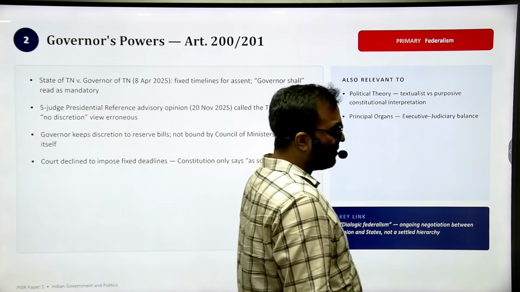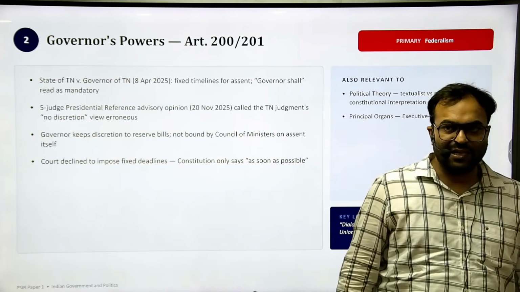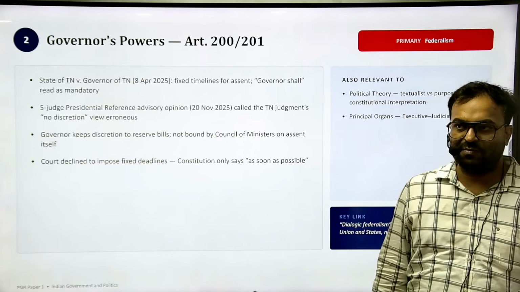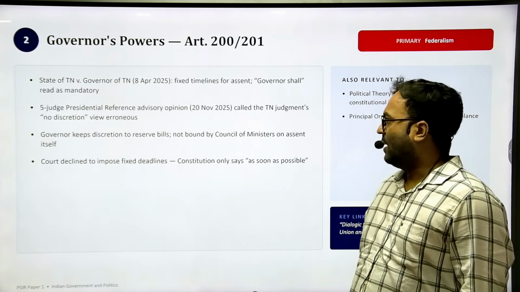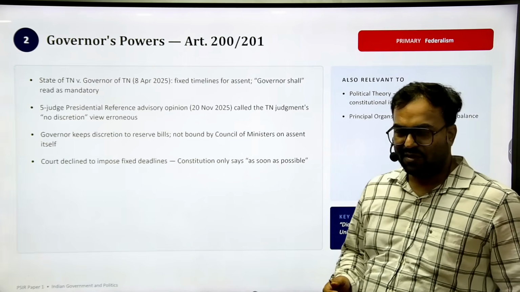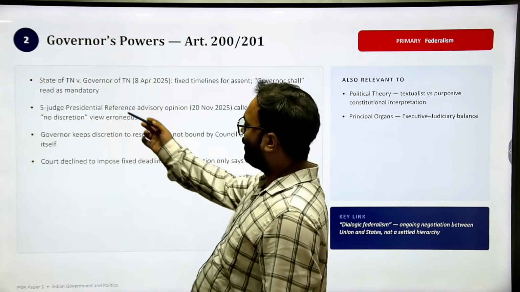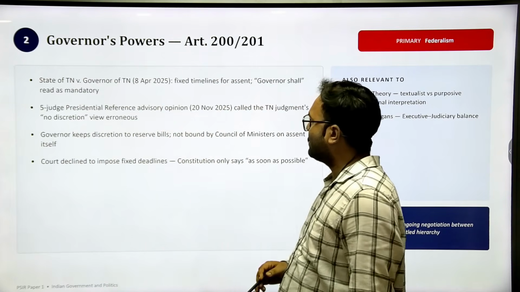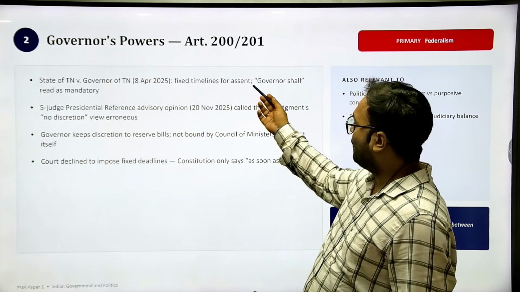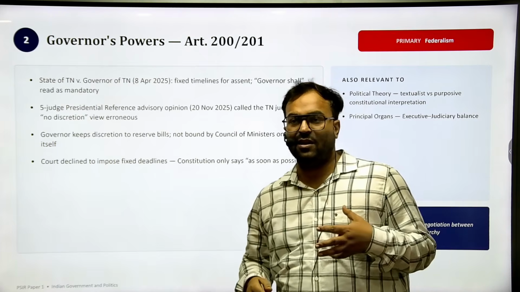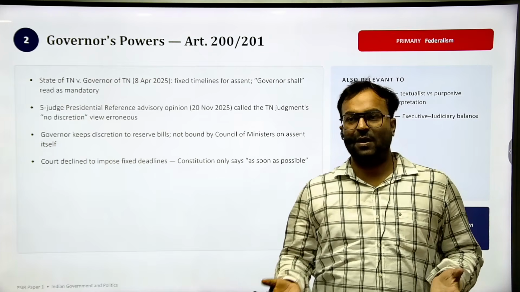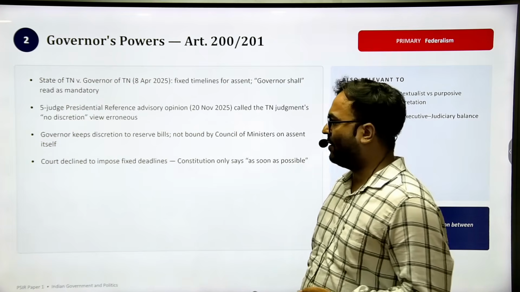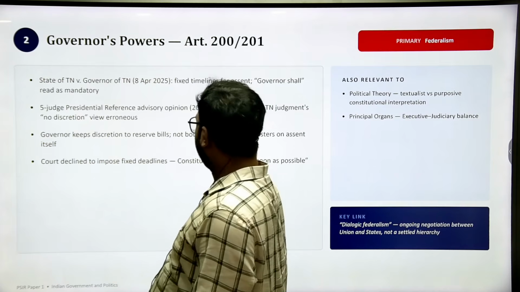That was very much in the news, considering Tamil Nadu and the previous governor of Tamil Nadu, Shri N. Ravi. State of Tamil Nadu versus Governor of Tamil Nadu, 8 April 2025 case. Fixed timeline for assent. Obviously, governor does not have any veto power, or pocket veto power. And the Supreme Court judgment came.